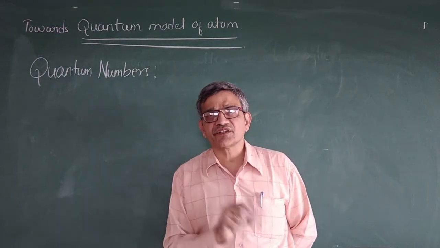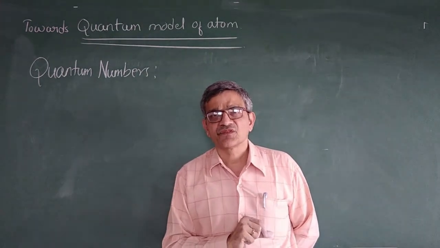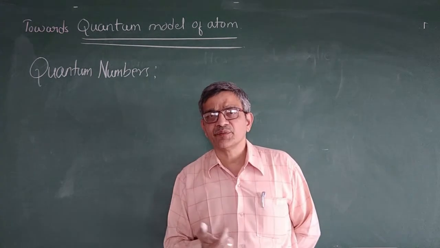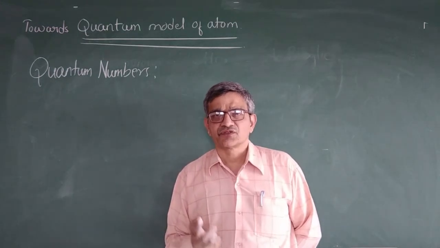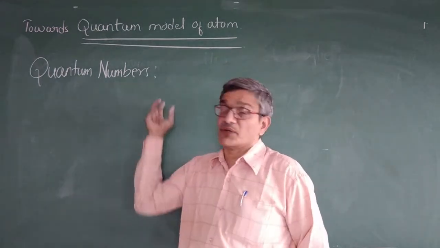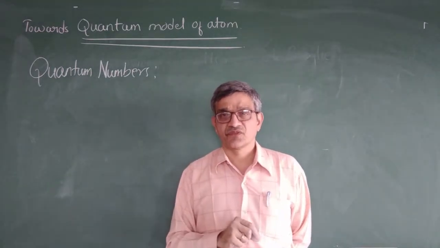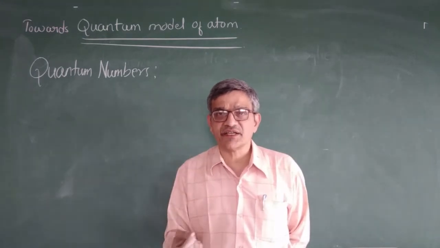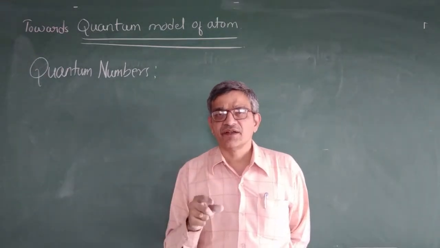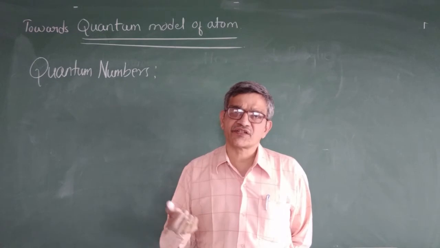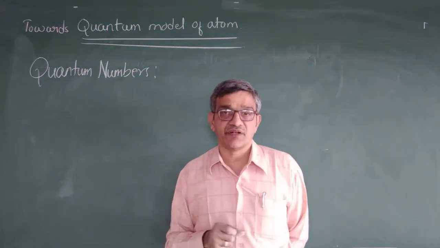So for Karnataka, let me give you an example. For Karnataka the first 2 digits are the same, 5 8 is common. The next digits differ and tell the division or district or taluk. In the same way, here we have the quantum numbers which give the idea of that electron. In which orbit the electron is, what size, what shape, in what way it is rotating, and whether it is moving in the clockwise or anticlockwise direction. All those ideas come from the quantum numbers.